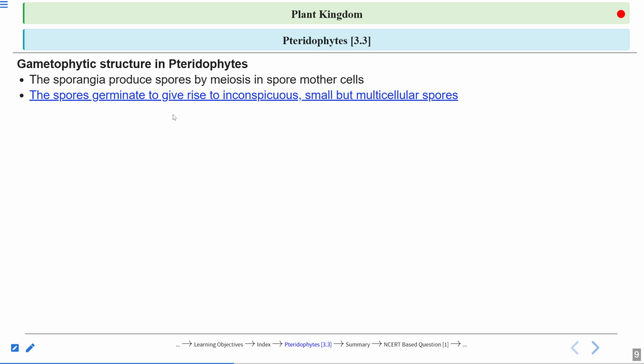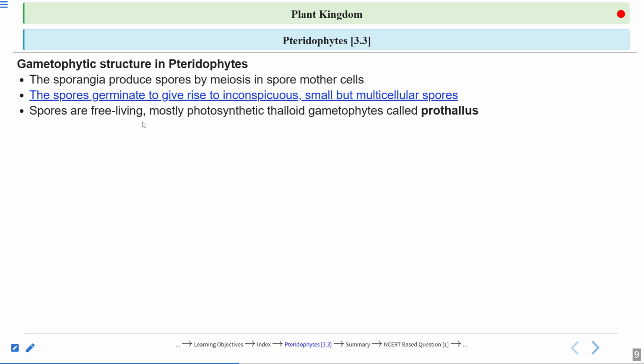The spores germinate to give rise to inconspicuous, small but multicellular gametophytes. Okay, the spores will germinate and form an inconspicuous, not very prominent structure. Inconspicuous means you are not easily able to see it, right? And they are a very small but multicellular structure.